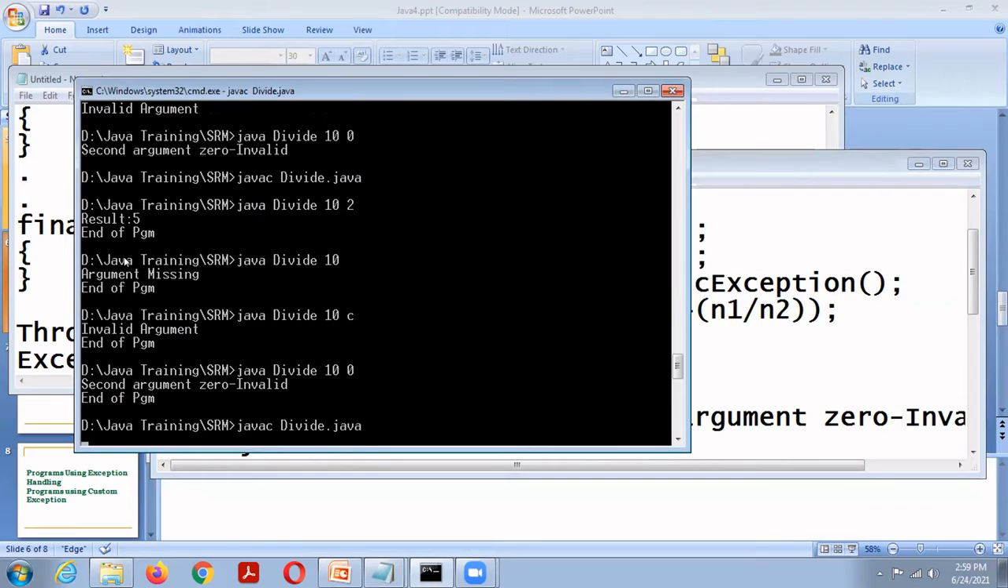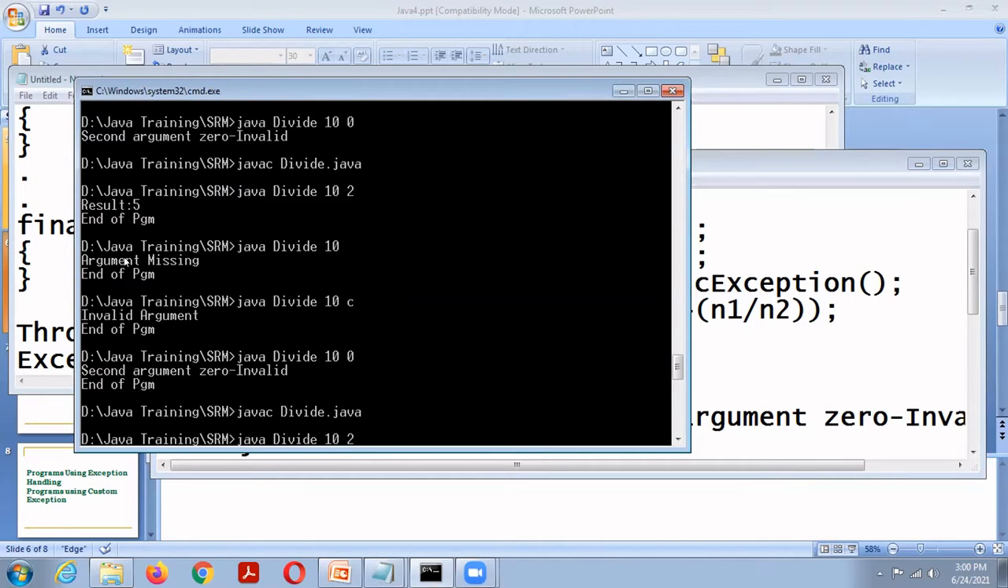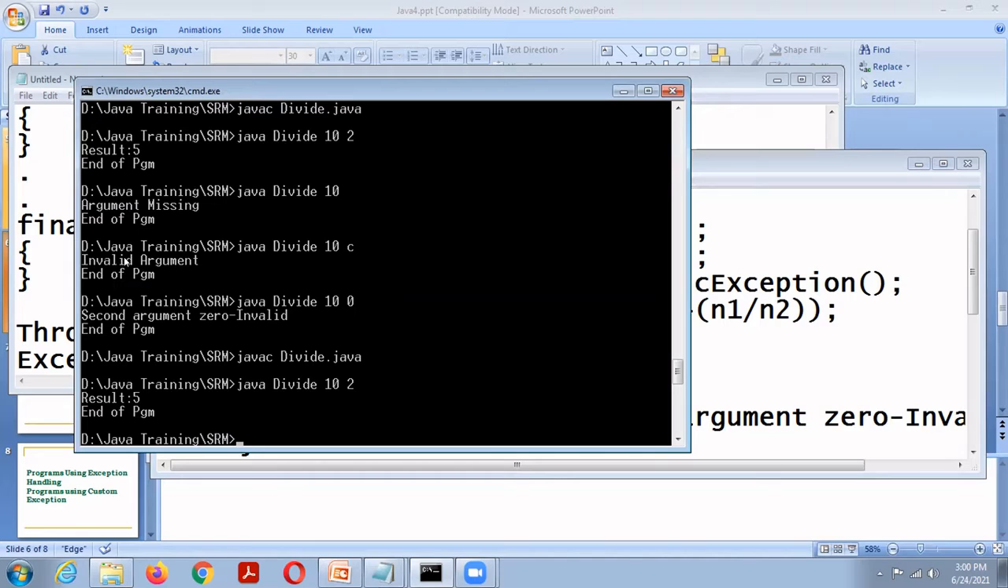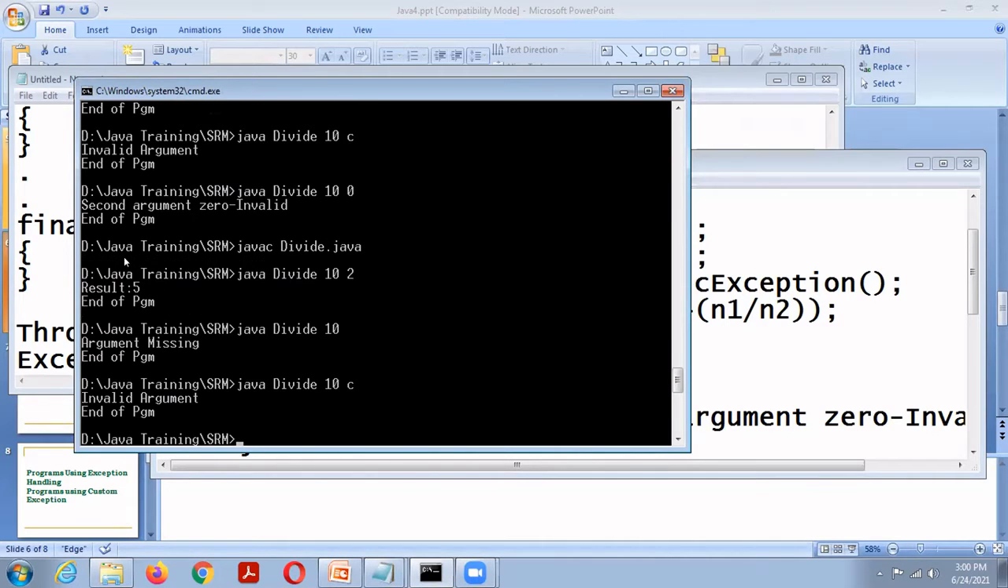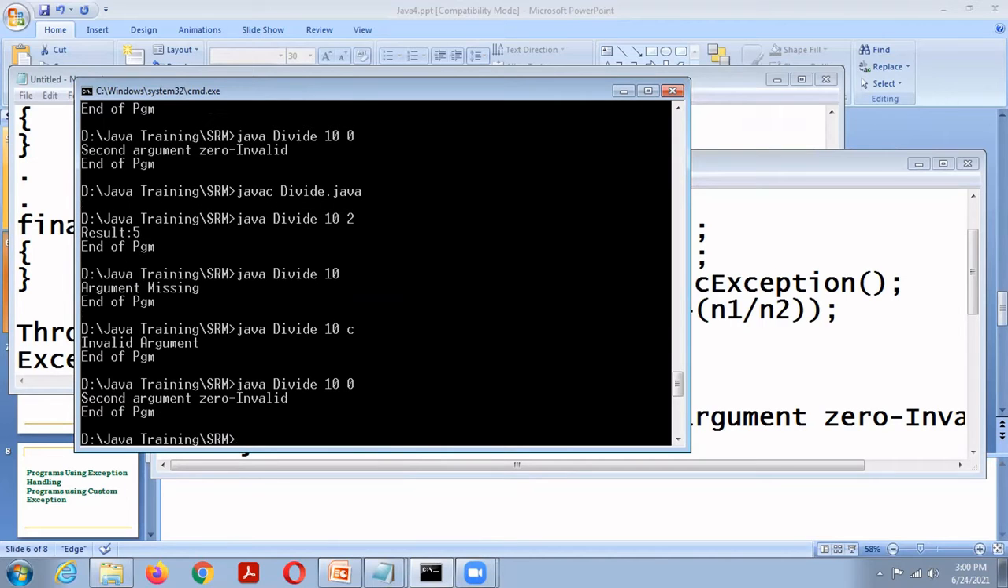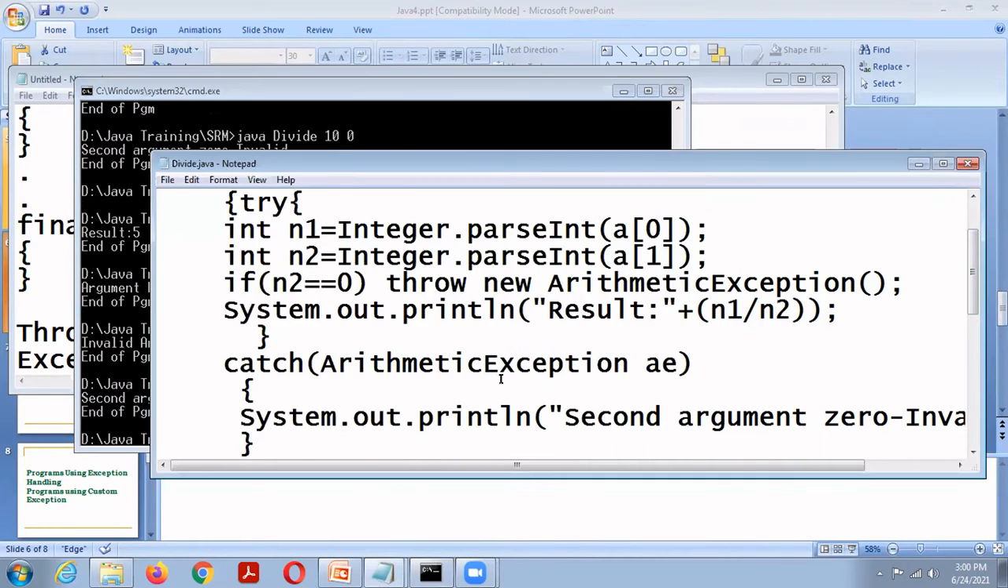So javac Divide.java, Java Divide 10 2, Java Divide 10, 10 C, 10 0. Here the second argument 0 is invalid. Here the arithmetic exception is explicitly thrown with the help of the throw keyword. The other two exceptions are implicitly thrown, but the arithmetic exception is explicitly thrown with the help of the throw keyword.